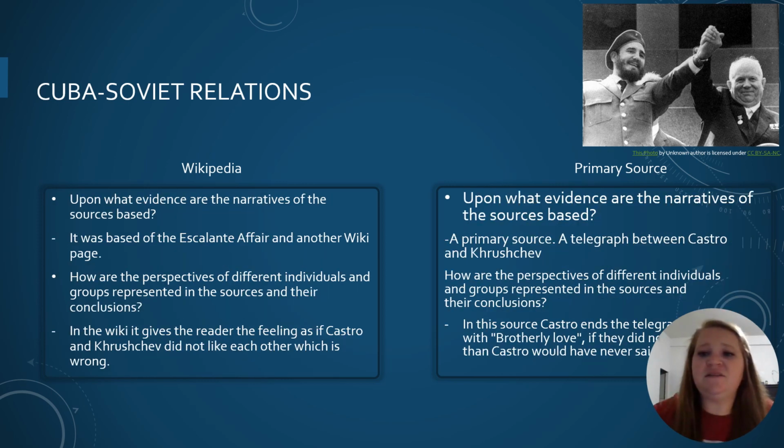Upon what evidence are the narratives of the sources based? Looking at both of these, the wiki was based on the Escalante affair, which was another wiki page. And with the primary source, it was a telegram written between Castro and Khrushchev. Another question was, how are the perspectives of different individuals and groups represented in the sources, and what is their conclusion? Well, in the wiki, it gives the readers the feeling as if Castro and Khrushchev did not like each other, which was wrong.